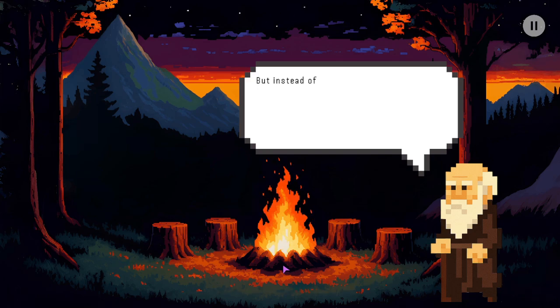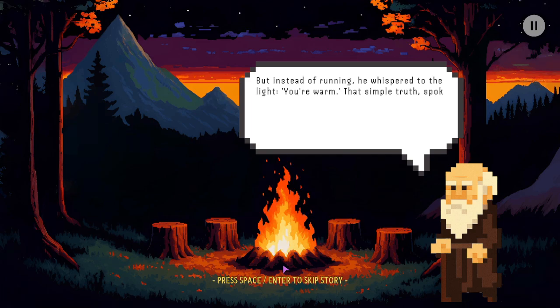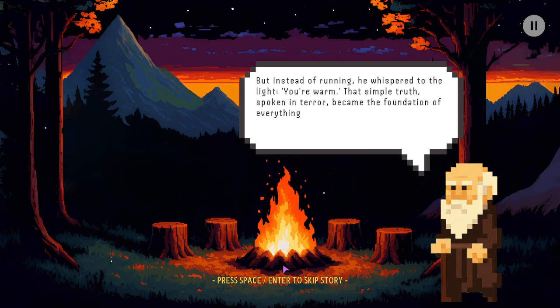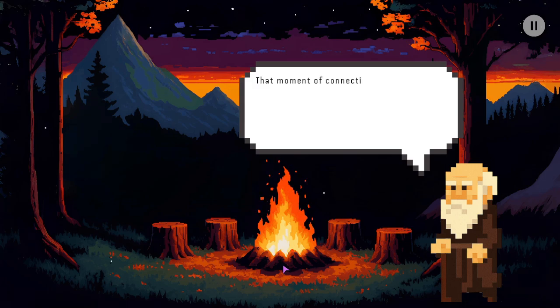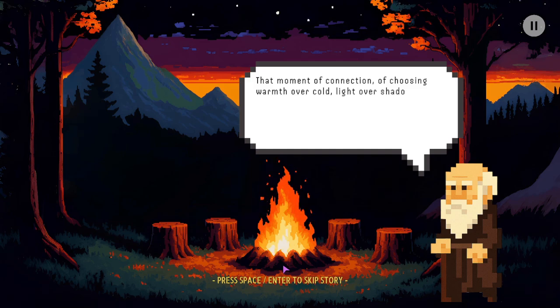But instead of running, he whispered to the light, "You're warm." That simple truth, spoken in terror, became the foundation of everything that would follow. A moment of acceptance, that moment of connection, of choosing warmth over cold, light over shadow, hope over despair. That is how a soul begins to grow. How courage is born from the ashes of terror.